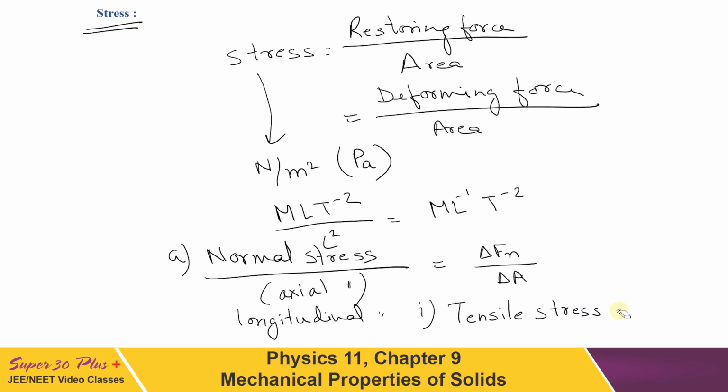The other one is compressive stress. As the name suggests, here there must be a decrement in length. If there is a decrease in length of a wire or a body due to the external force applied, then the stress set up is called compressive stress.